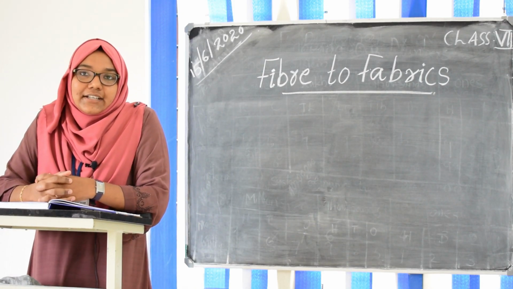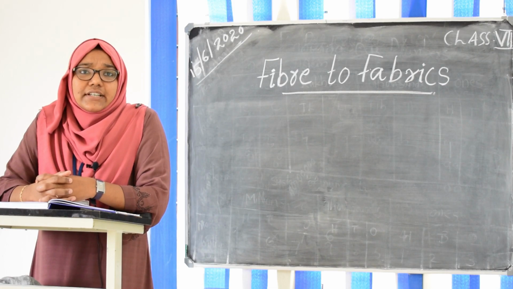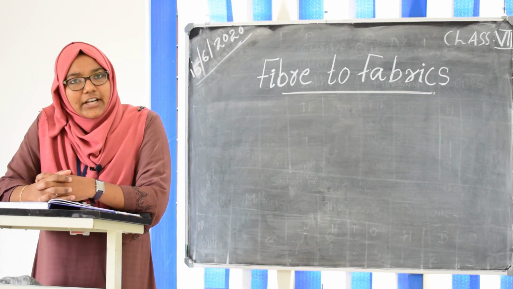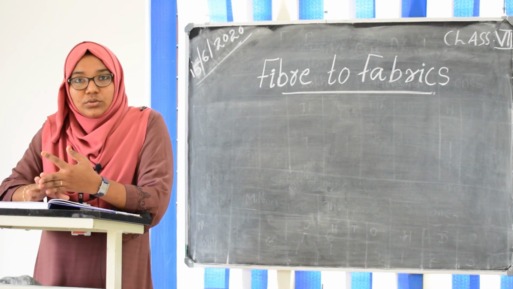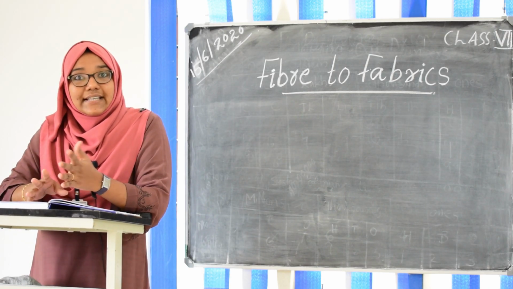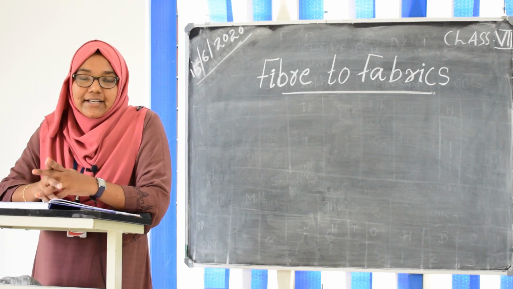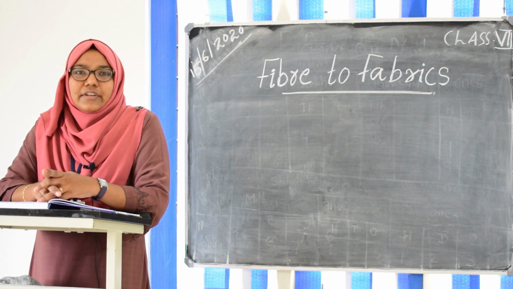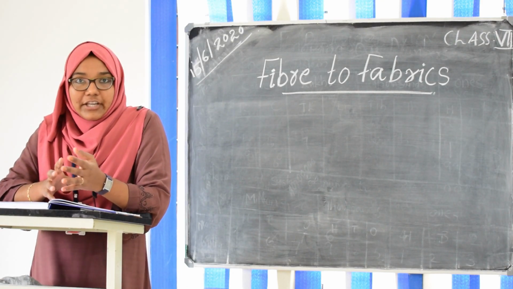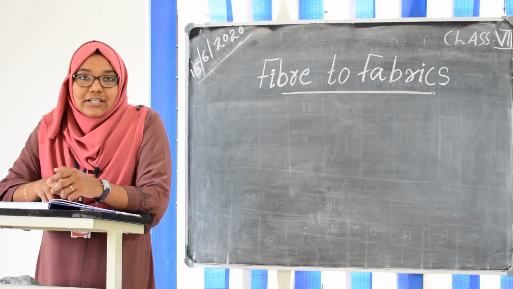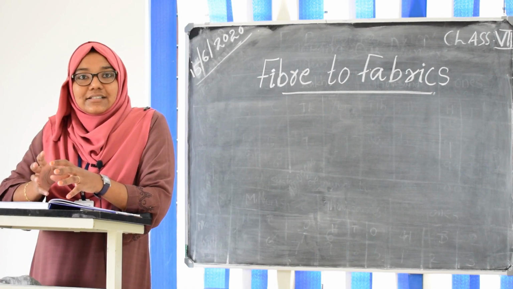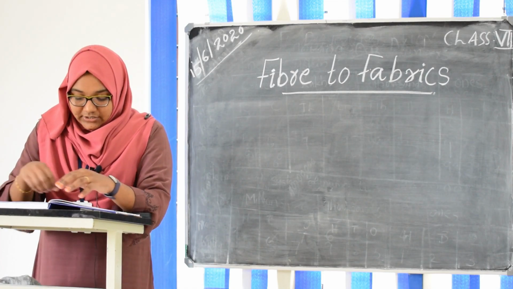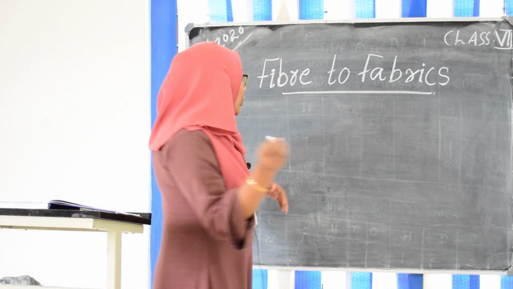fibers, different varieties of fibers. I think we already learned in 6th standard different varieties of fiber like cotton, wool, jute, then silk and all these things. And there I think we learned more about plant fibers. Here we are going to learn more about animal fibers, especially wool and silk. So let me begin with the wool.